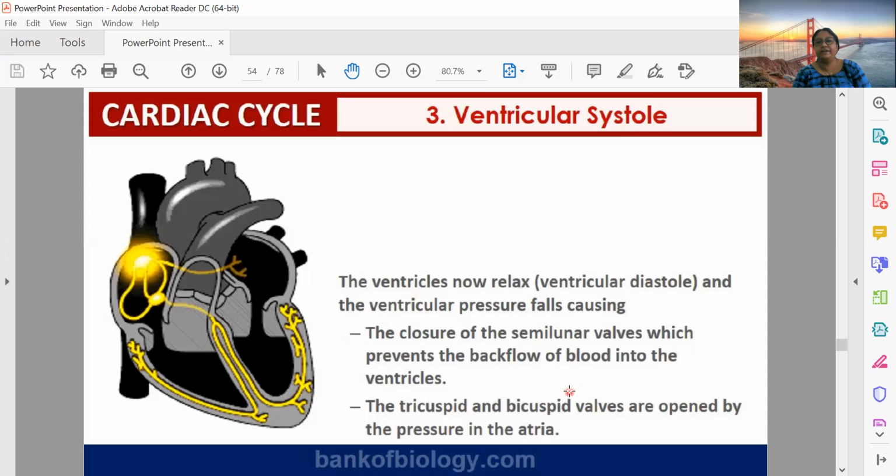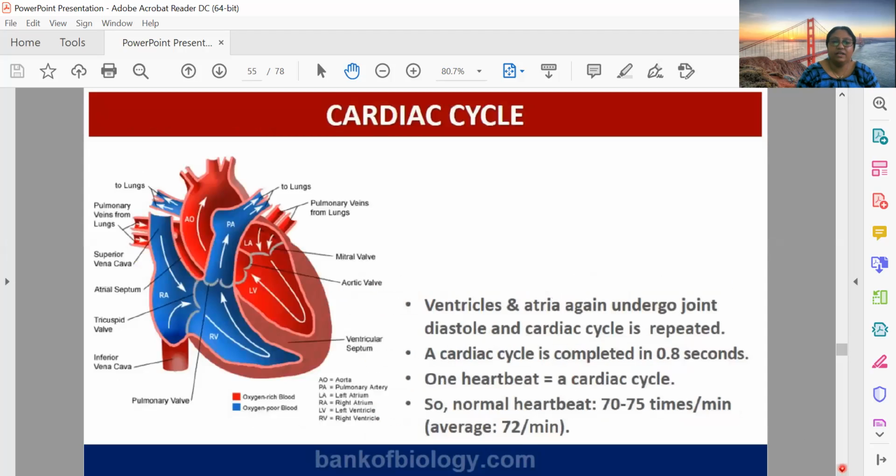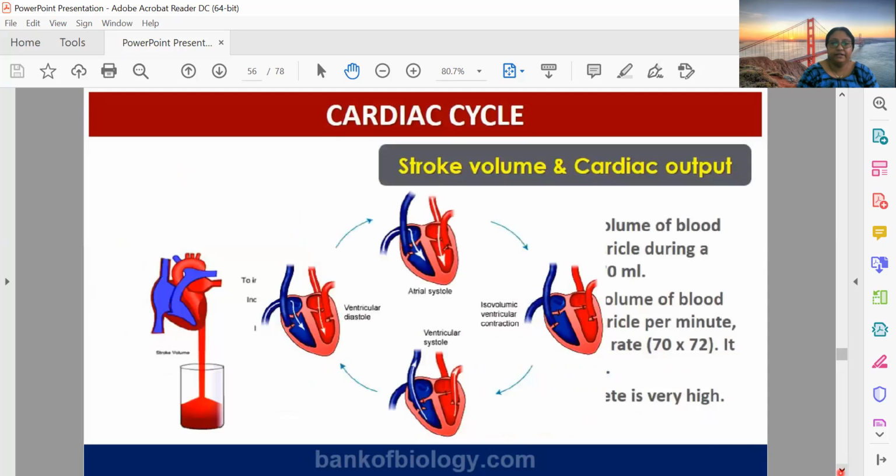Now again the atrial systole occurs, ventricular systole occurs, ventricular diastole occurs. Both of them will be in diastole stage. So this is the way the whole cardiac cycle will go on. Okay. So generally one cardiac cycle takes 0.8 seconds and our one heartbeat is equal to one cardiac cycle. And normal heartbeat is average 72 per minute.